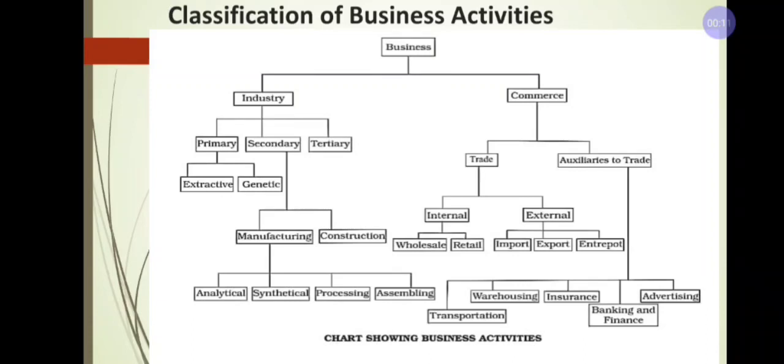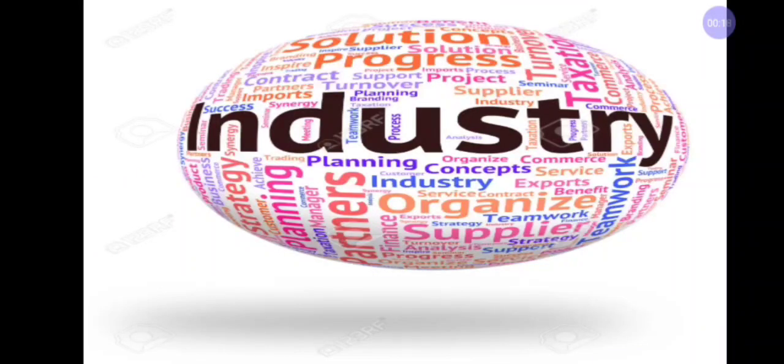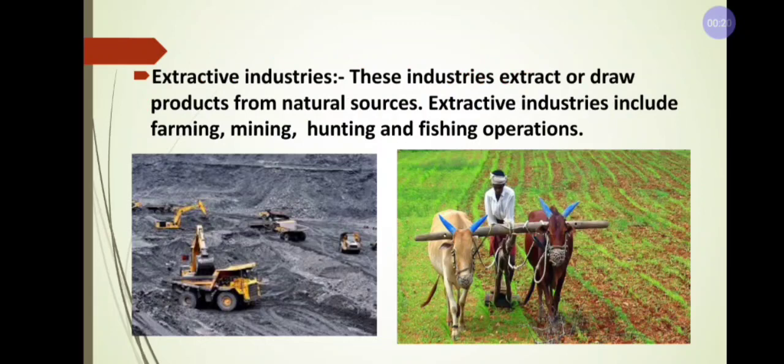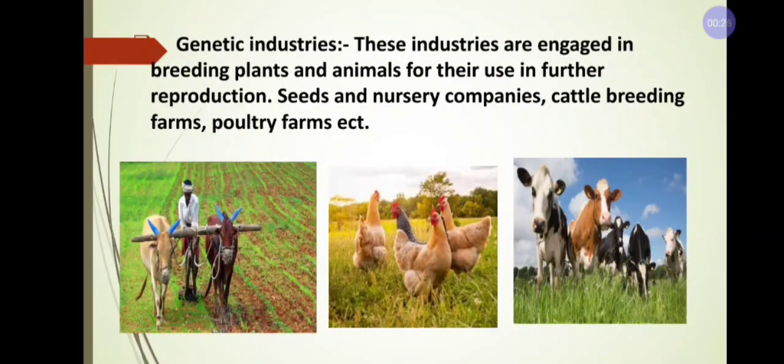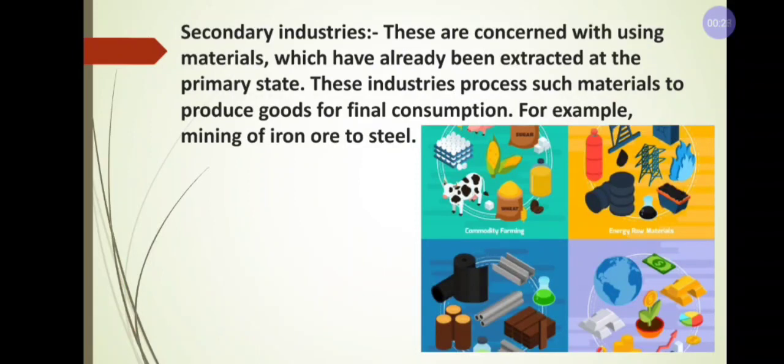I explained the part of industry. In that, we have learned that in primary industry there are two types of industry, that is extractive industry and genetic industry. Today in this class we are going to learn the second type of industry, that is secondary industry. The meaning of secondary industry and examples for secondary industry, we can expect for 1 mark in the examination.